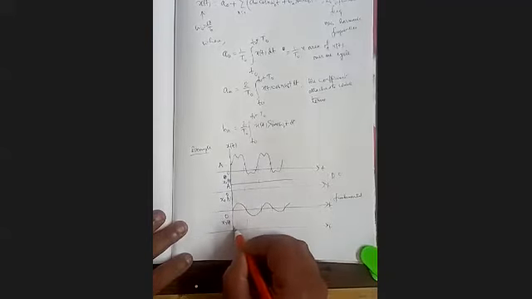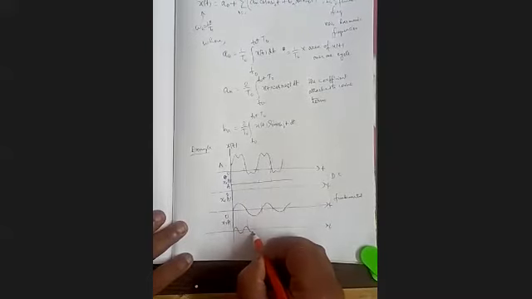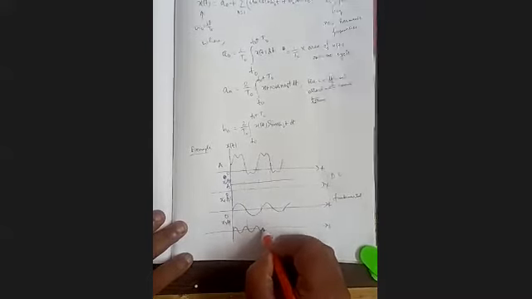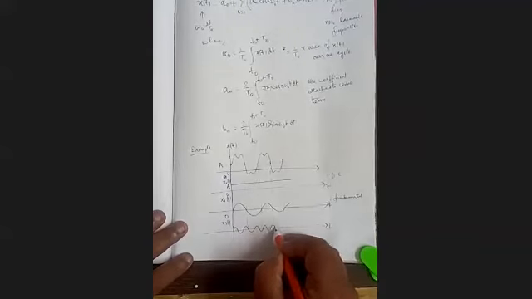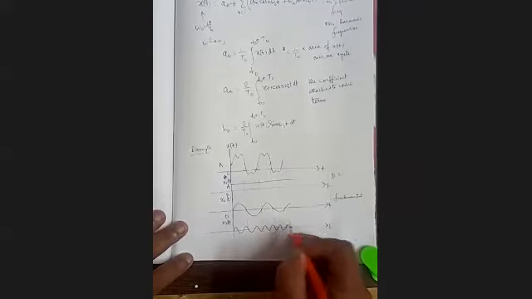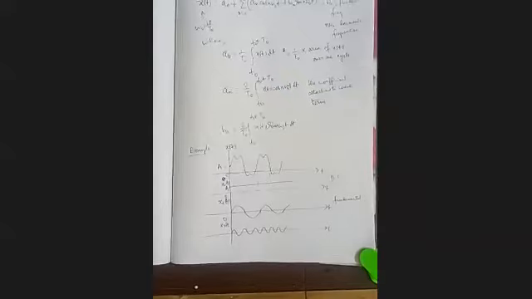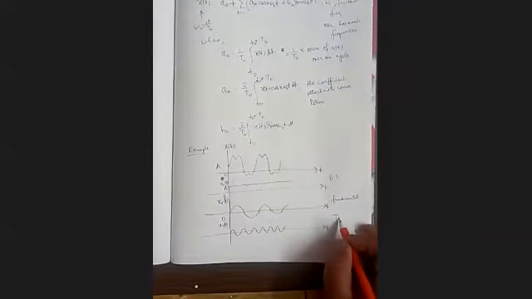So it will be half cycle 1, 2, 3. Again half cycle 1, 2, 3. So that is our third harmonic.